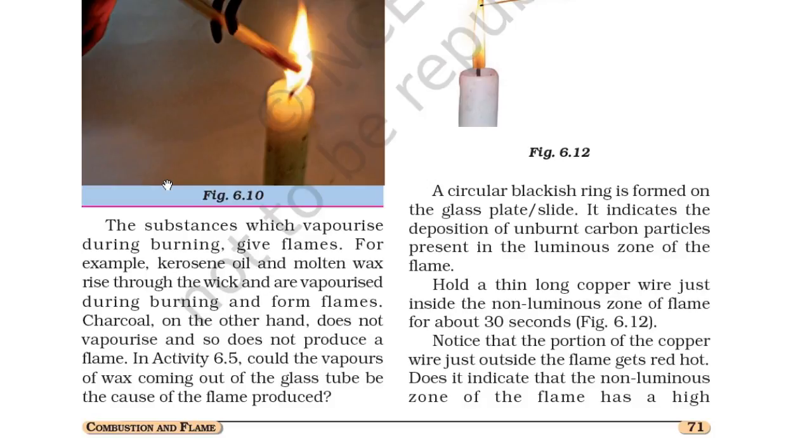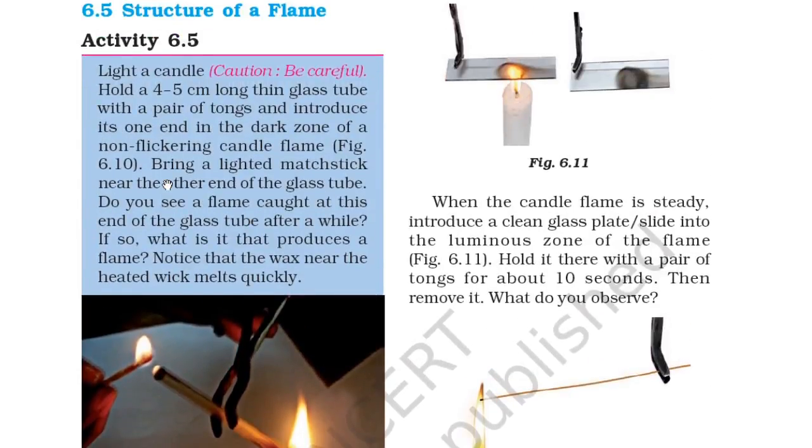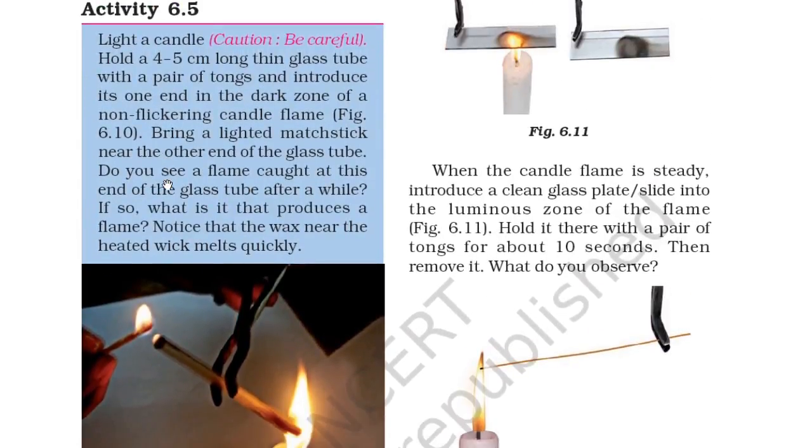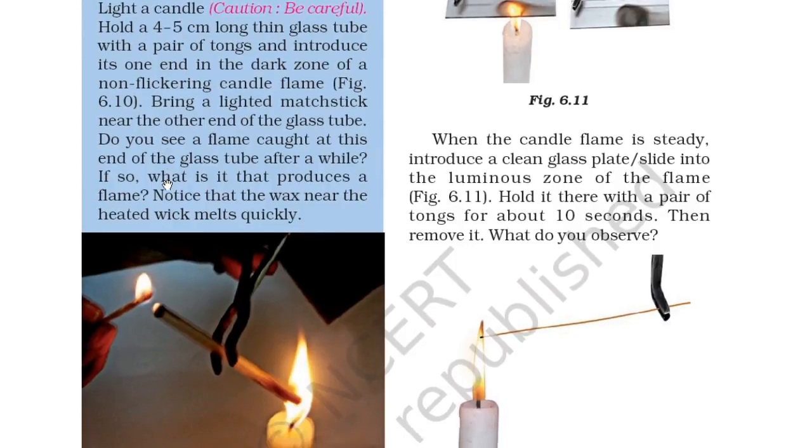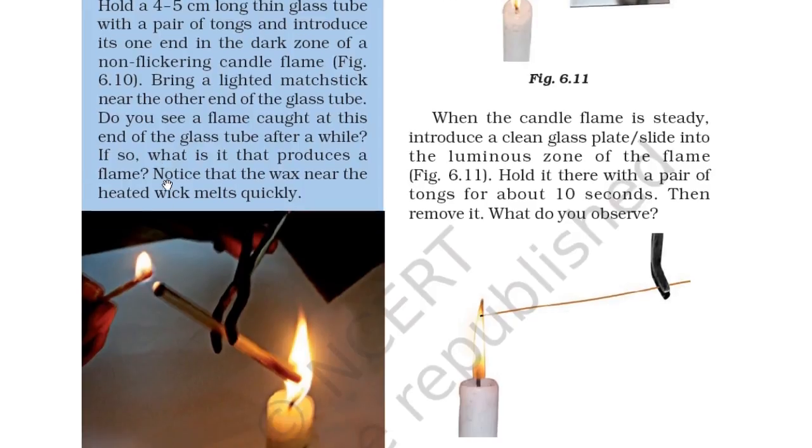In activity 6.2, could the vapors of wax coming out of the glass tube be the cause of the flame produced? So you can see here, when the candle flame is steady, introduce a clean glass plate, slide into the luminous zone of the flame as you can see in figure 6.11. Hold it there with a pair of tongs for about 10 seconds, then remove it. What do you observe?